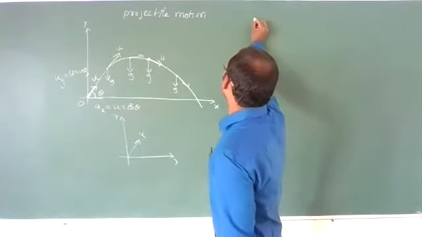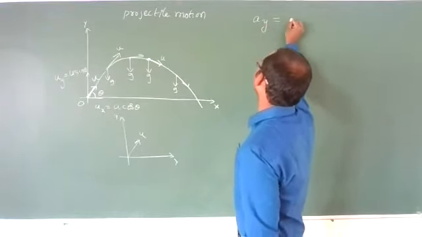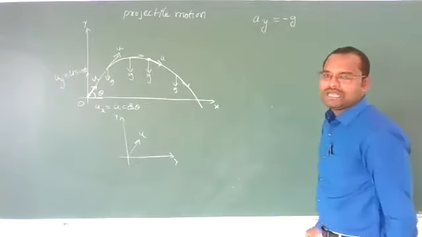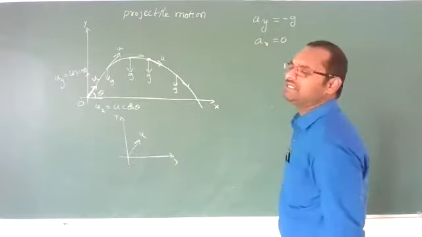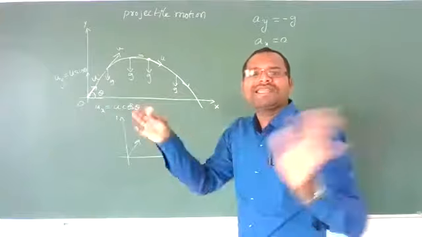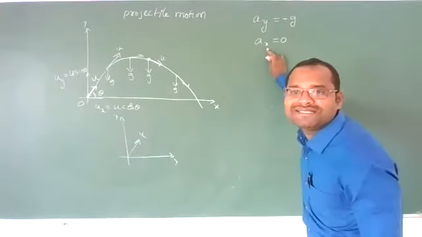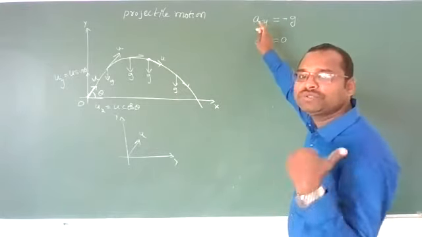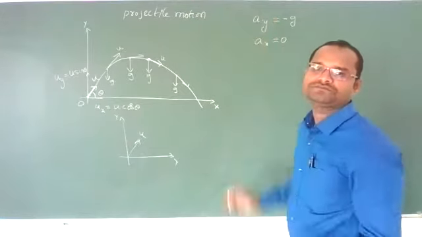Clear? It means on that projectile you have a vertical acceleration equal to g in the downward direction, so I am getting minus. Whereas along the horizontal, there is no acceleration on the body. It is just thrown with some initial velocity, that's it. We are not giving any acceleration to the body. Horizontal acceleration is 0, whereas vertical acceleration is there, due to gravitational force. So g with a minus sign indicates it is in the downward direction.